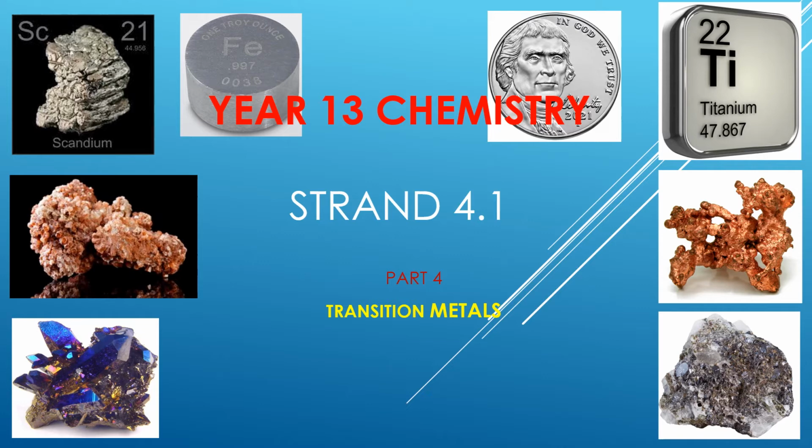So with these Latin names, their symbols were represented accordingly. So students, let's dive into transition metals and try to understand what a transition metal is and look at some of their properties.